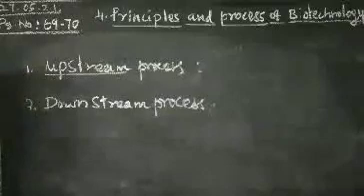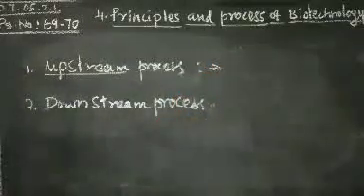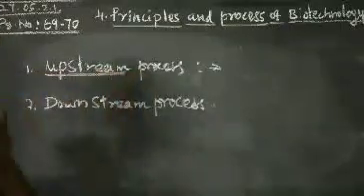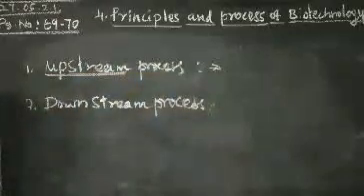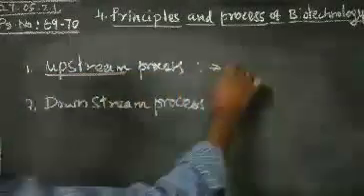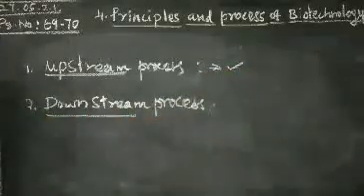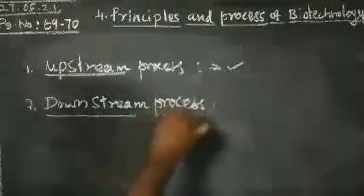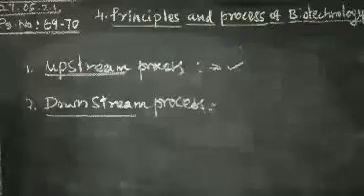First, the upstream process. Everything before the starting of the fermenter is called the upstream process. What do you mean by downstream process? After the processing of the fermenter is the downstream process. Before and after: upstream process and downstream process.